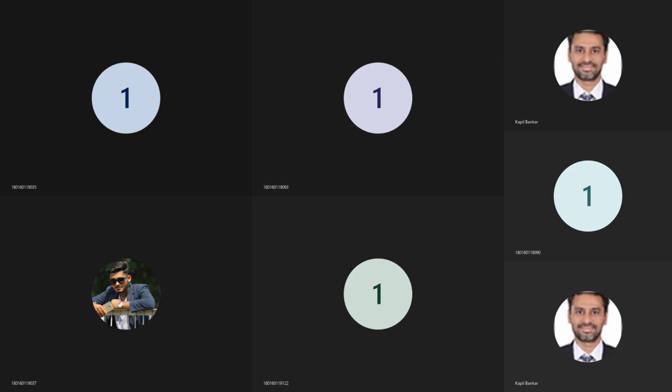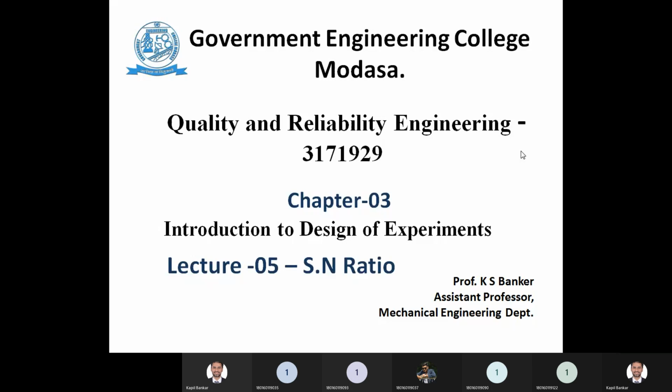And our chapter is Introduction to Design of Experiment. In the previous lecture, we did the number of concept. We learned the number of concept in the design of experiment chapter. And today I'm going to start the new concept of DOE, that is known as SN ratio. SN ratio stands for signal to noise ratio.